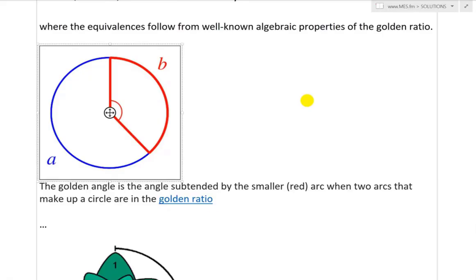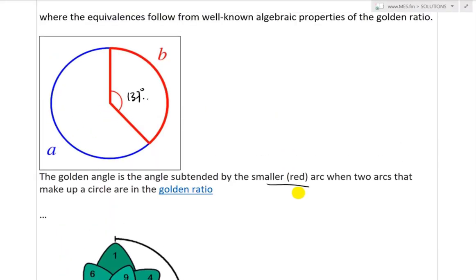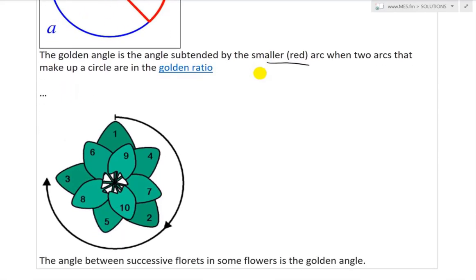So here's the golden angle. It is the angle subtended by the smaller red arc. So there is our 137 degrees when two arcs that make up a circle are in the golden ratio. So there we're going to have the golden ratio across there. So again, A plus B over A equals A over B. So it's fascinating stuff indeed.